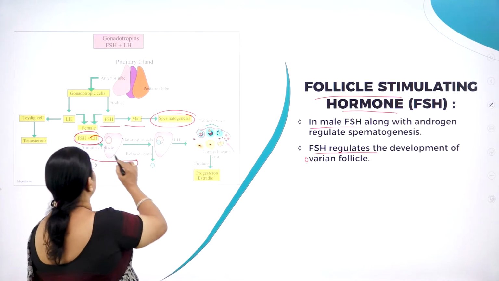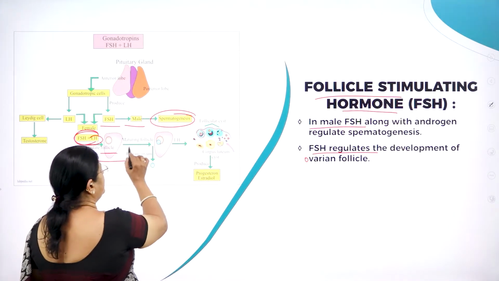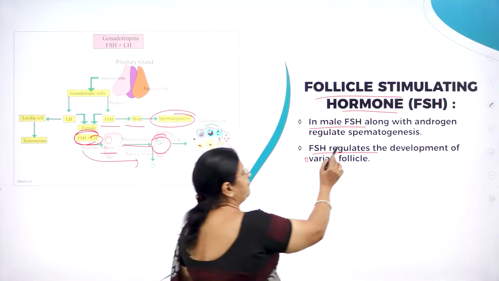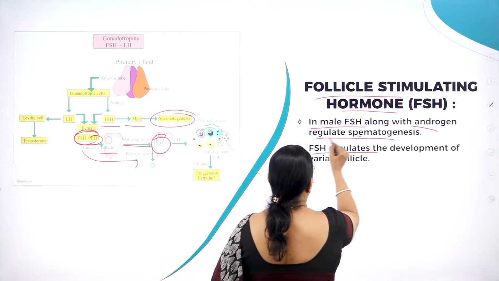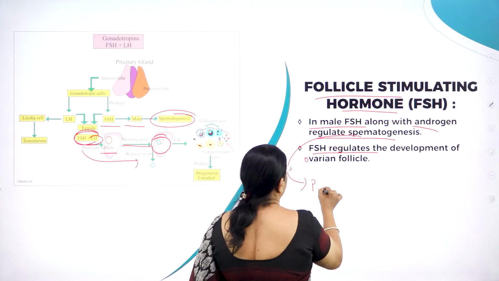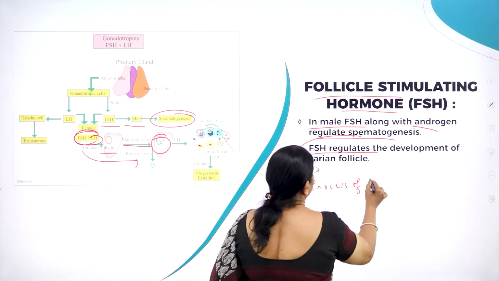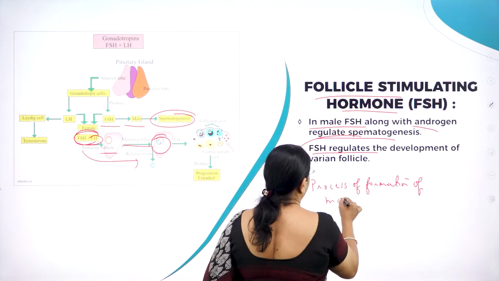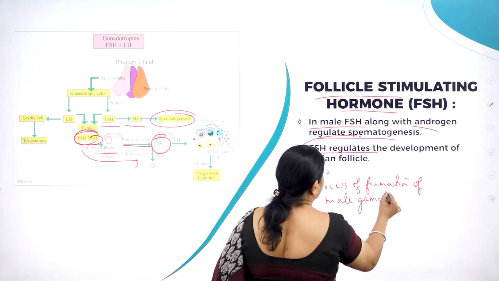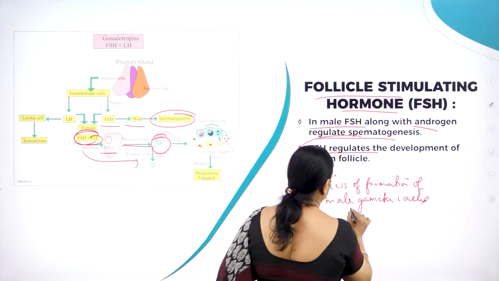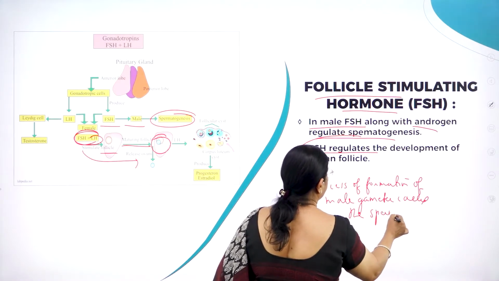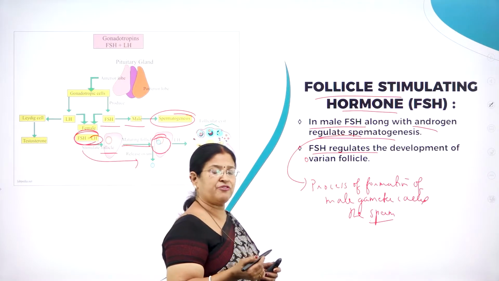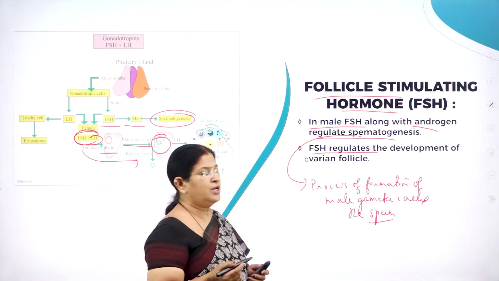Both FSH and LH stimulate the follicle and the matured follicle to release what? Ova. So in male, FSH along with androgen regulates spermatogenesis. What is spermatogenesis? The process of formation of the male gamete called the sperm is called spermatogenesis. The process of formation of the female gamete called ova is called oogenesis.